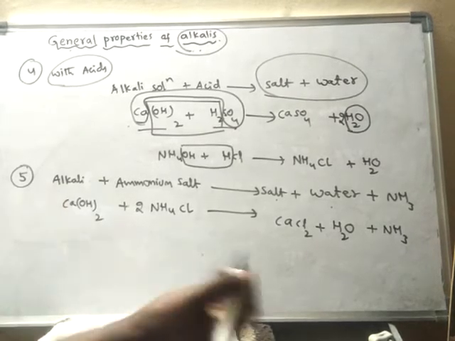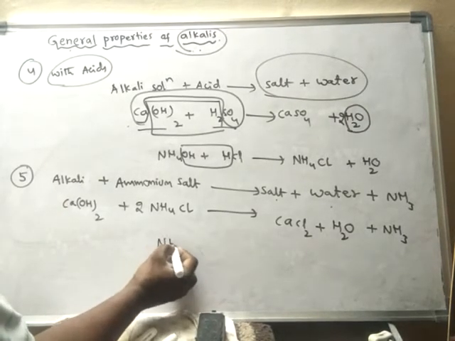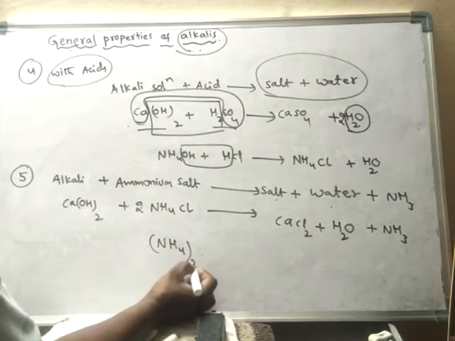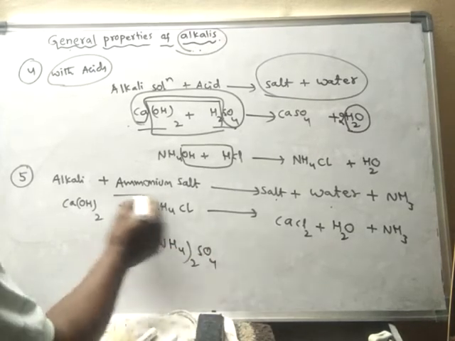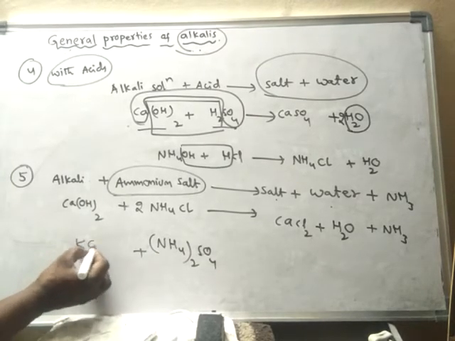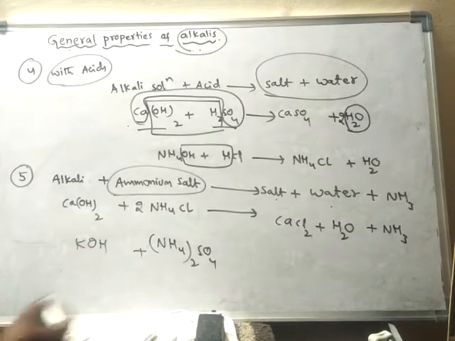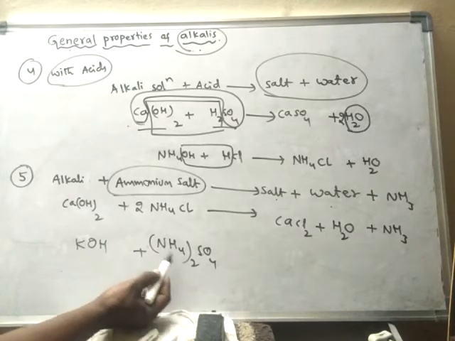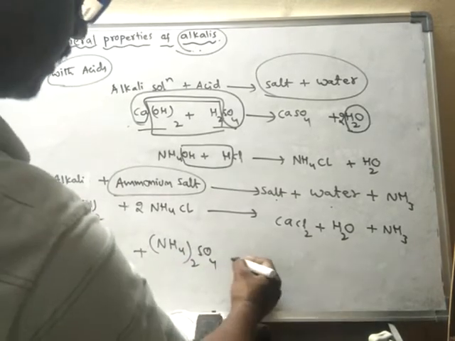Take any salt, it may be ammonium sulfate also. Ammonium sulfate is another ammonium salt. Any ammonium salt and any alkali, take potassium hydroxide. What happens? Here also ammonia gas is liberated.